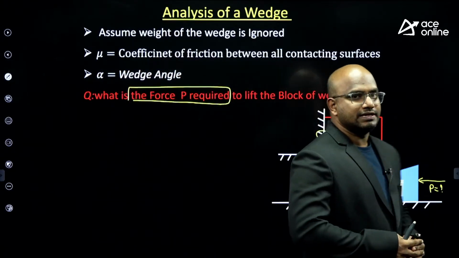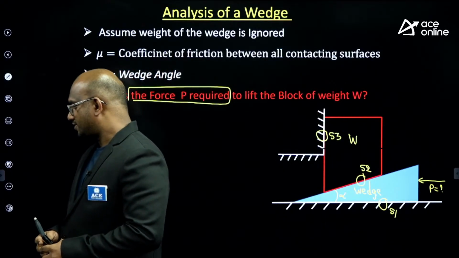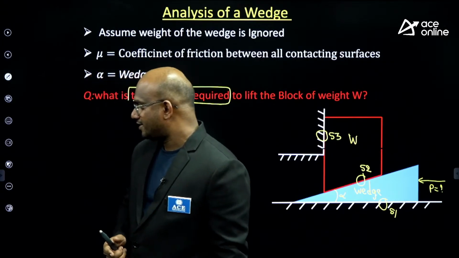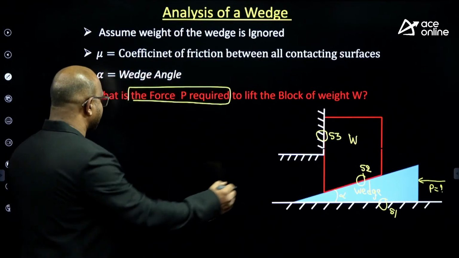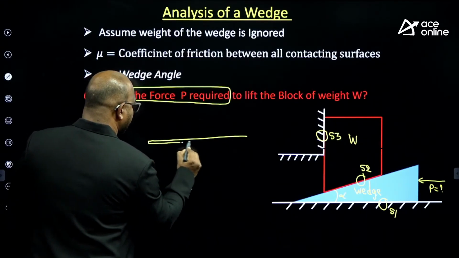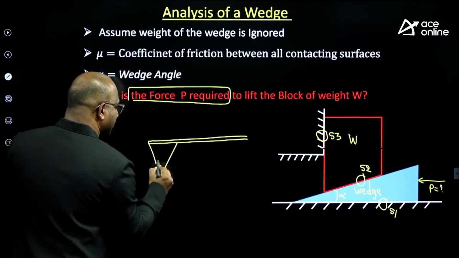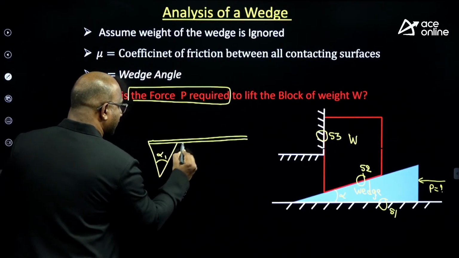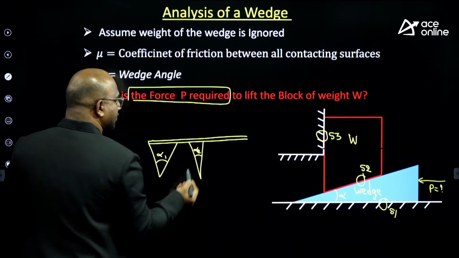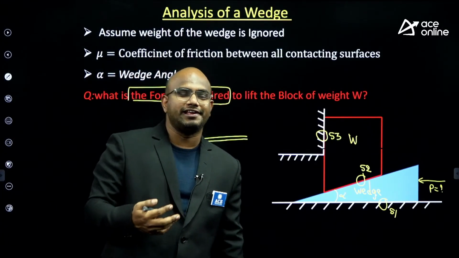Everyone, let us see. Very good, Veera. Very good, guys. So many students have given the answer. Listen carefully, sir. Observe. Say I have an axe with more alpha, alpha 1, and an axe with less alpha, alpha 2. Which one can pierce into the wooden log very easily, sir?